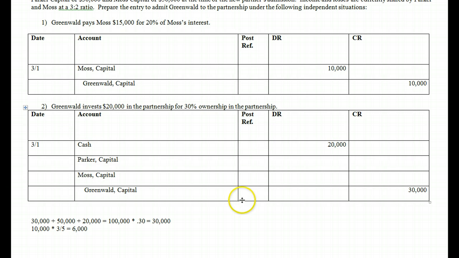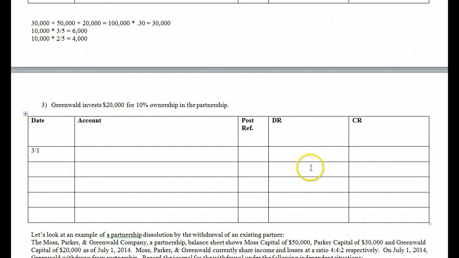And then we're going to do the same thing. We're going to take that 10,000 and multiply it by 2/5 in order to figure out Moss's. So when we do that, we see that Moss is giving up 4,000. There again, they're paying this bonus out to that new member. So they're willing to give up a little bit of their ownership to bring Greenwald on board, and he's only paying in 20,000 for a total ownership of 30,000. So that's one possibility. All right, moving on.